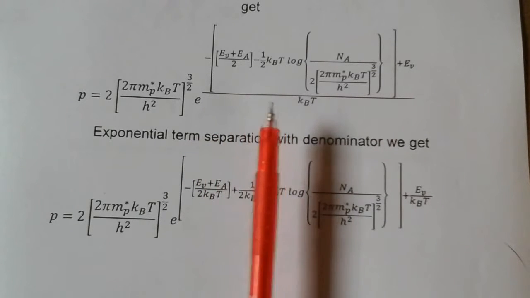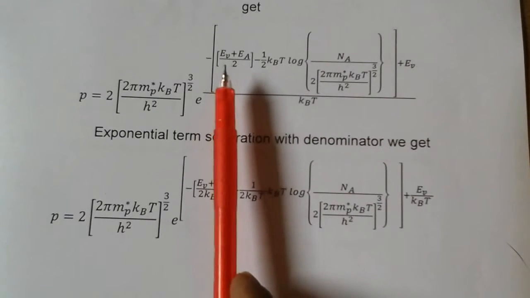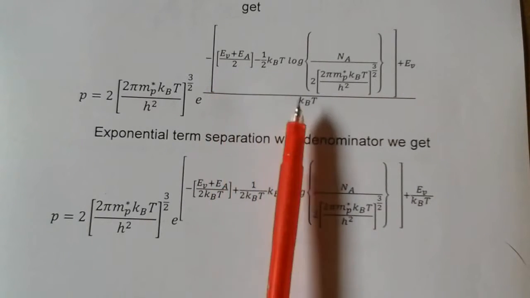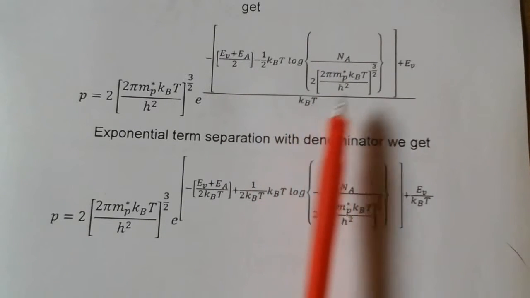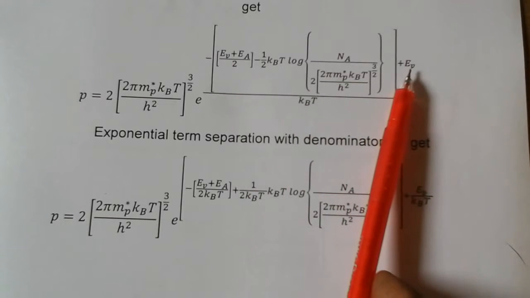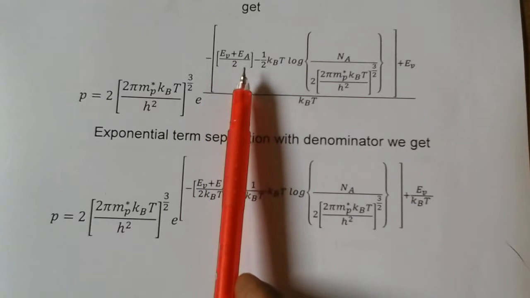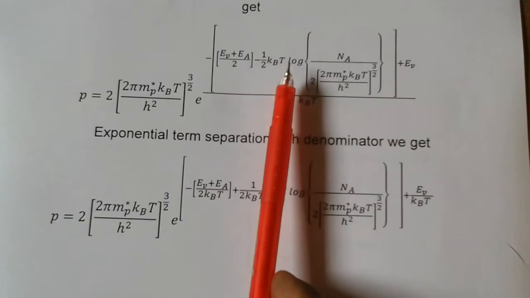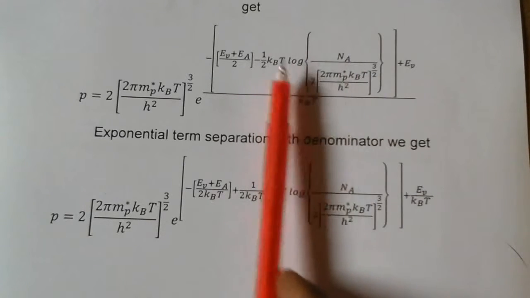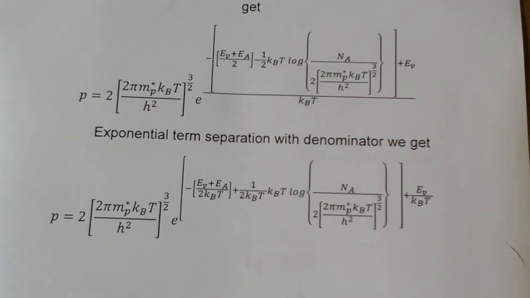In this equation, we are writing kBT as a denominator for EV plus EA by 2. Here we are separating, and kBT for this term is also separated. So this kBT I am writing separately to EV plus EA by 2, and the kBT is also written separately to this term. That is the next step we have done.